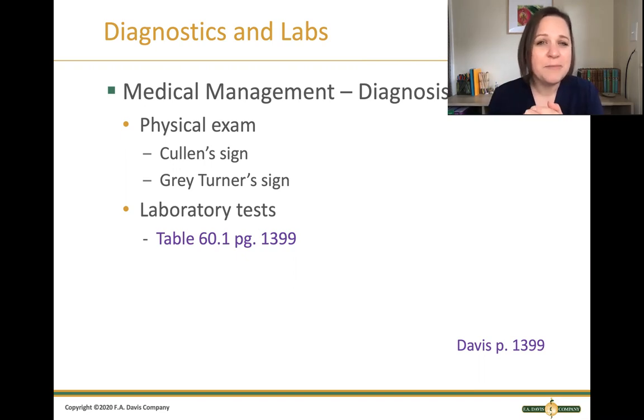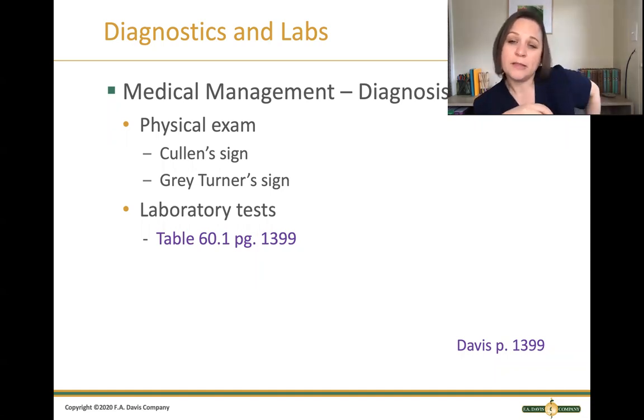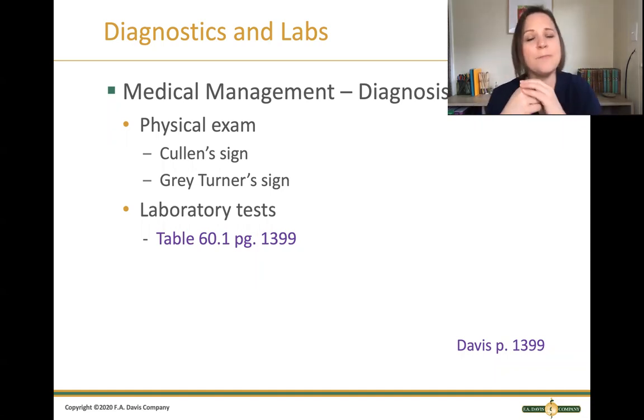Now, on physical exam, you may also notice the Cullen sign, which is a bruising around the umbilicus, around the belly button, or the Grey Turner sign, which is flank bruising, so along the back side on the one side. And both of those are indicative of intra-abdominal bleeding and hemorrhage, which can be caused by the pancreas getting eaten alive.